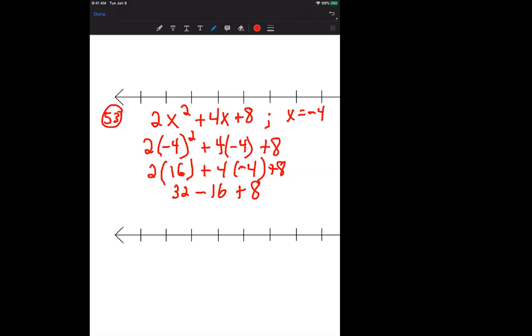Again, anytime we have addition and subtraction, multiplication, division, we work left to right. So in this case, we have 32 minus 16. That will give us 16 plus 8. 16 plus 8. Who wants to give us the final answer there? 24. 24. Thanks, Mike. Good. So we get the final answer of 24.